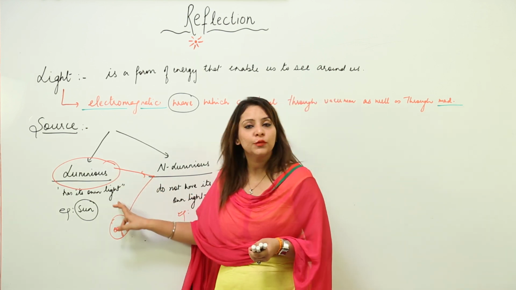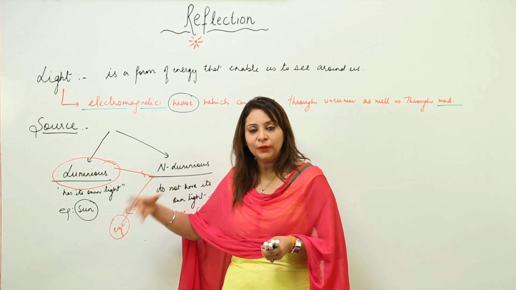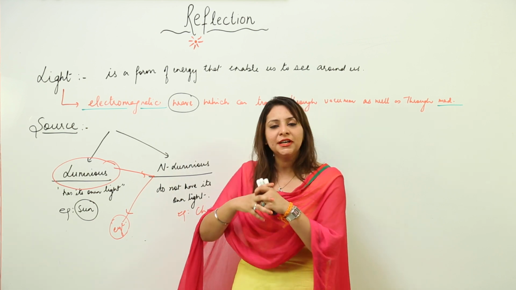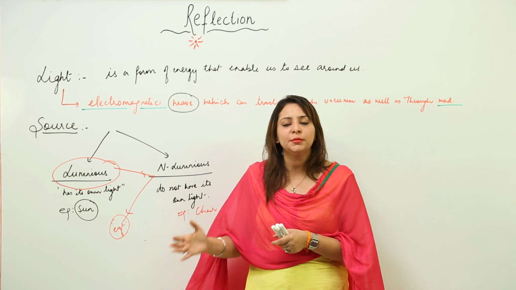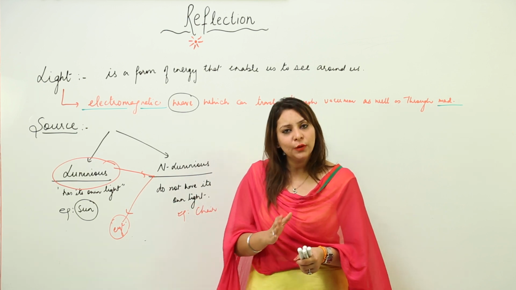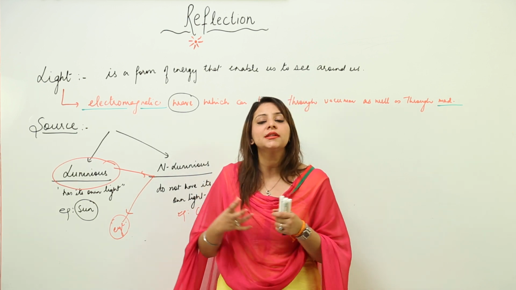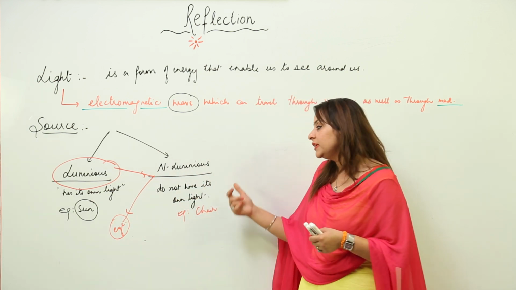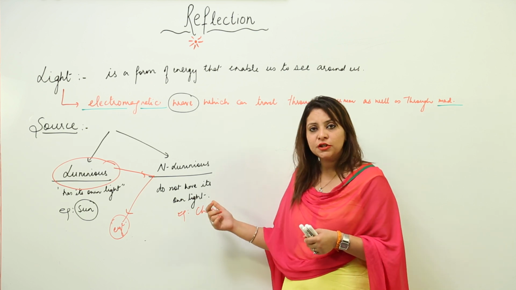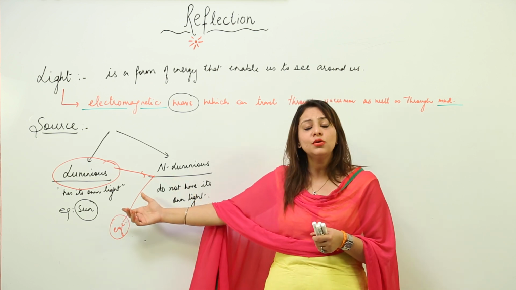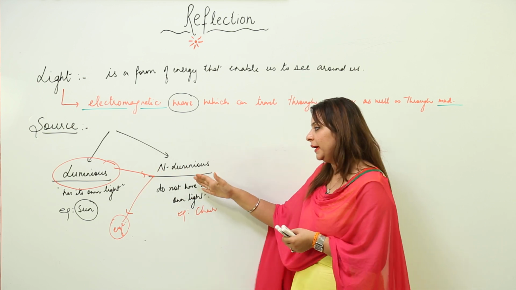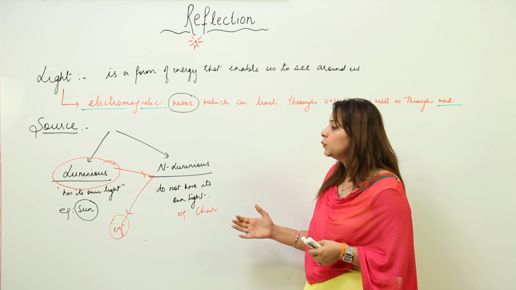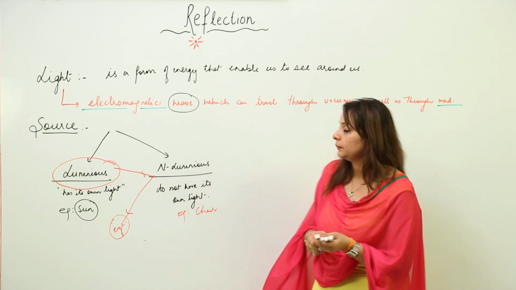So luminous is that which has its own light. Example, the sun. You can see the sun clearly because it has its own light. Whether it appears big or small is a different matter, because it is far from us. But you are able to see the sun because it emits its own light. Non-luminous are those which do not have their own light. If you want to see a non-luminous object, there should be a luminous object present around, so that its light can be reflected by it, and the reflected light is perceived by us. So this is luminous and non-luminous.